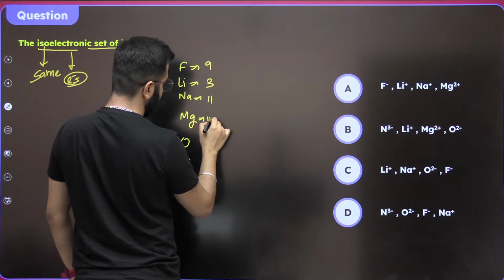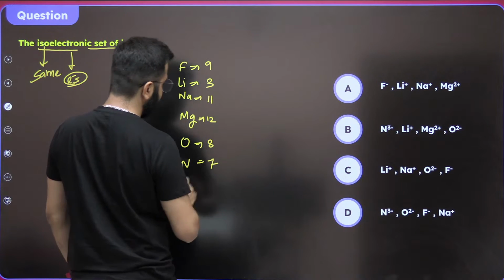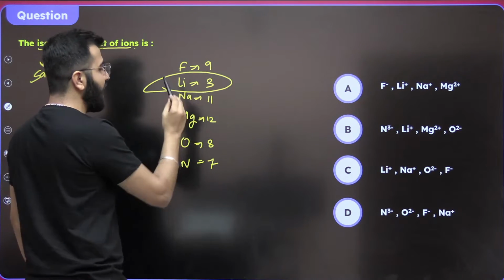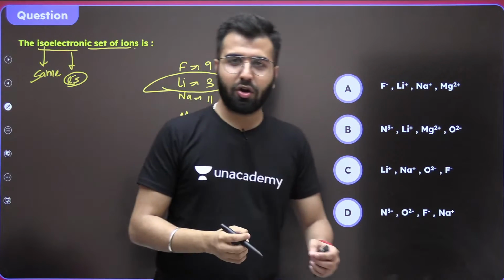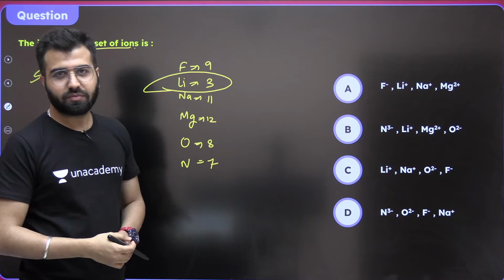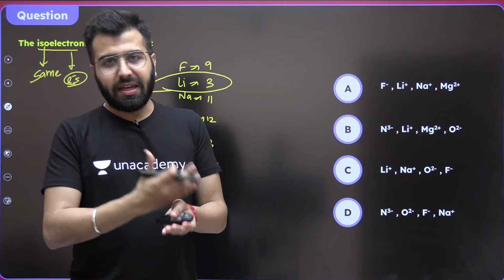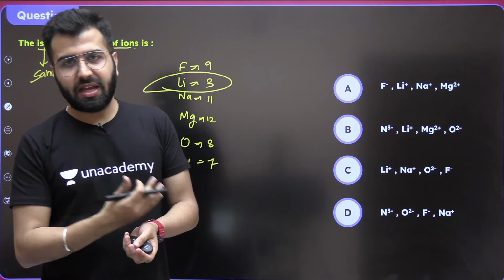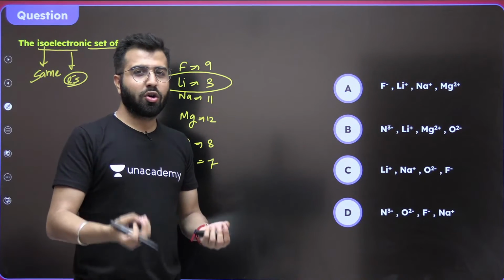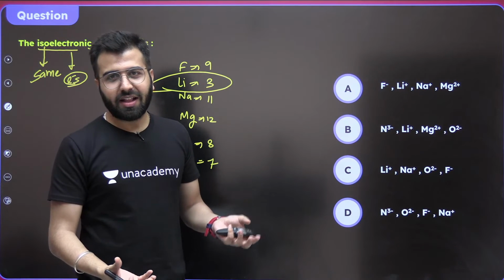11, 12, 8, 7. Lithium can never have the same number of electrons compared to any one of them. It can either gain 3, 2, 1, any element which can gain electrons by its own could be 2, 3, 1, something like that.